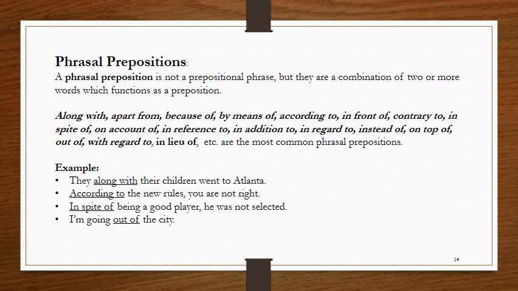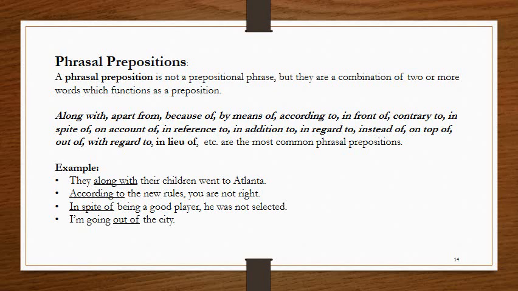So we have quite a list of phrasal prepositions with us, like along with, apart from, because of, by means of, according to, in front of, contrary to, in spite of, on account of, in reference to, in addition to, in regard to, instead of, on top of, out of, with regard to, in lieu of. They are the most common phrasal prepositions.